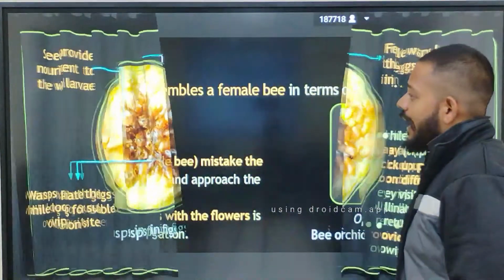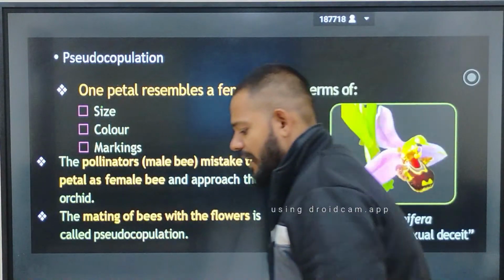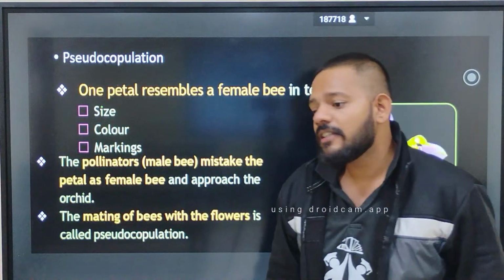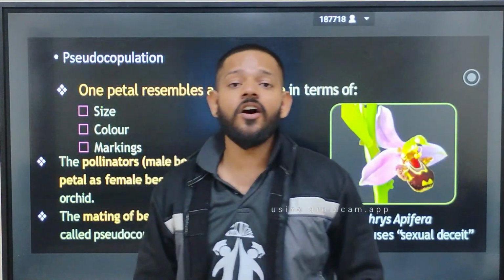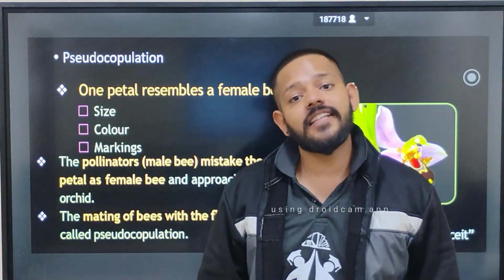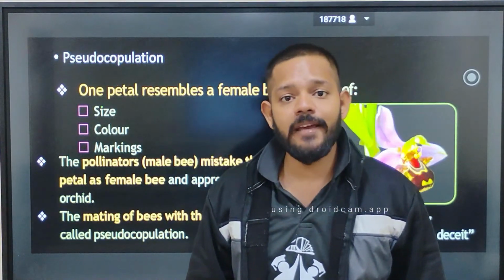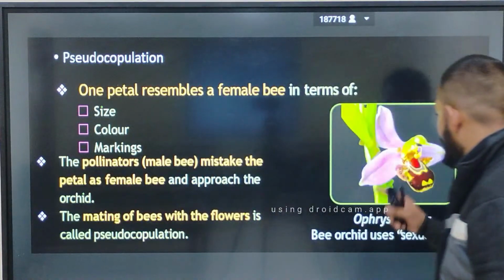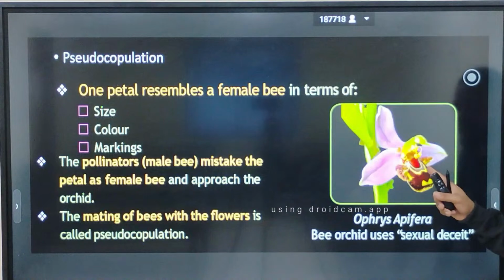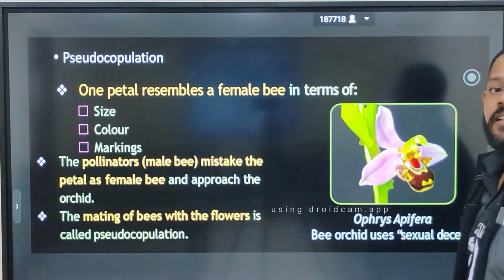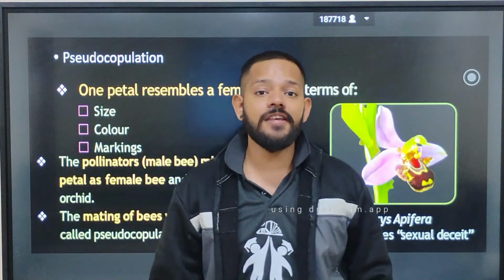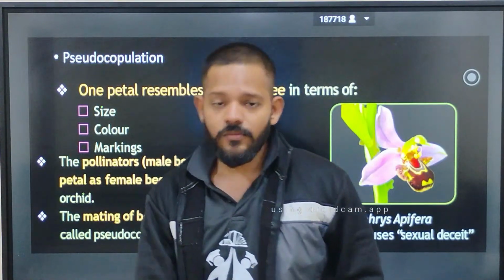Okay, next we have pseudocopulation. It is again an example of mutualism, or it is a sexual deceit, in which a Mediterranean orchid flower evolved just like that. It developed one petal just like a female bumblebee. You can see in this image, 1, 2, 3. These 3 petals are a normal pink color, but the fourth petal of this inflorescence does not have the pink color. It looks like a female bee.